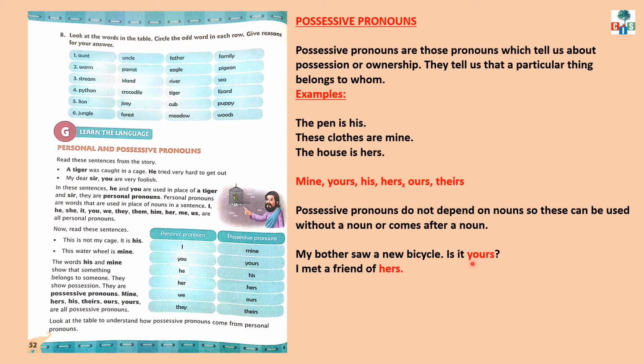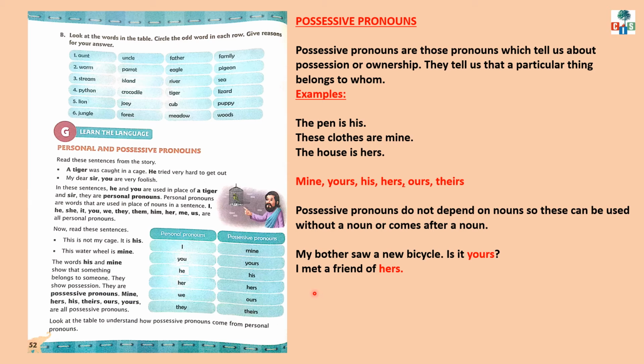Here, in this example, yours is the possessive pronoun and the noun is bicycle. But the possessive pronoun doesn't show any ownership. Here, it is not telling that the bicycle belongs to you. So, it is not necessary that a possessive pronoun always depends on a noun.